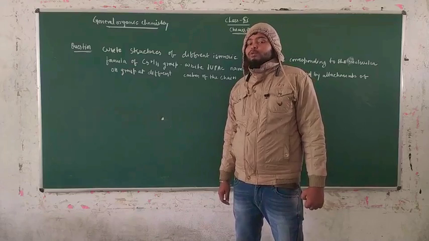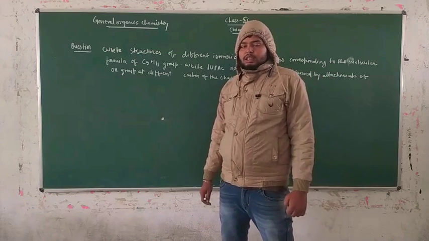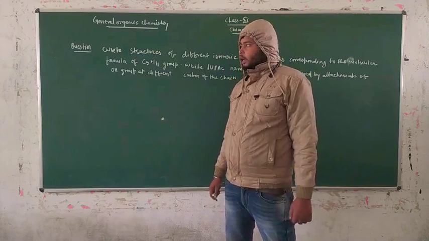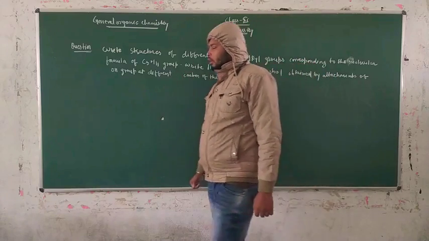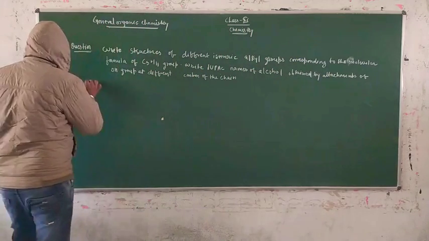When you remove one hydrogen from pentane, it becomes pentyl. So you have to derive the isomers using this concept of pentyl.